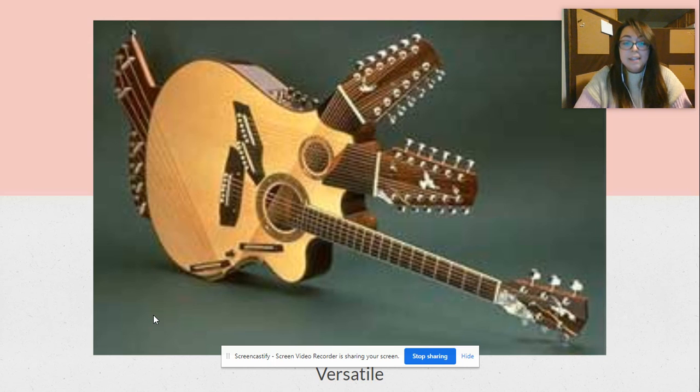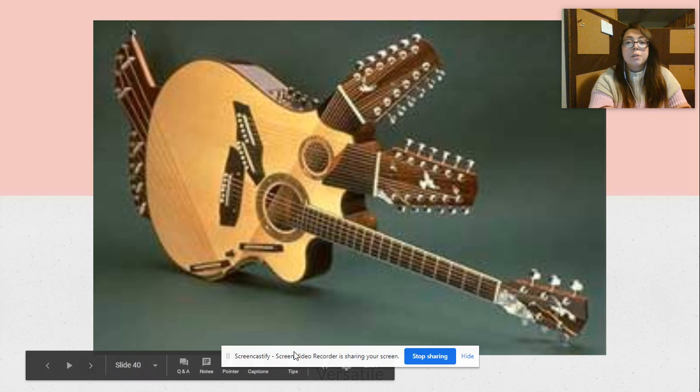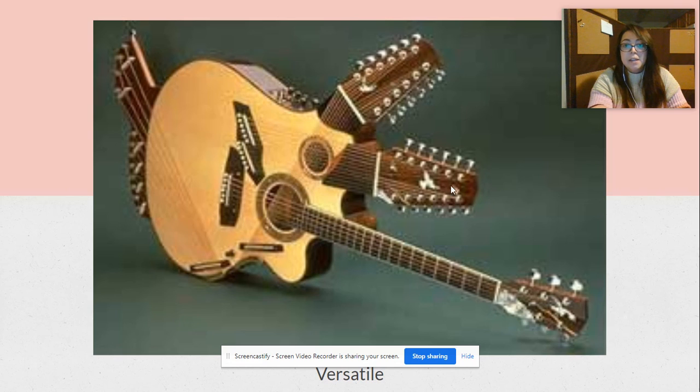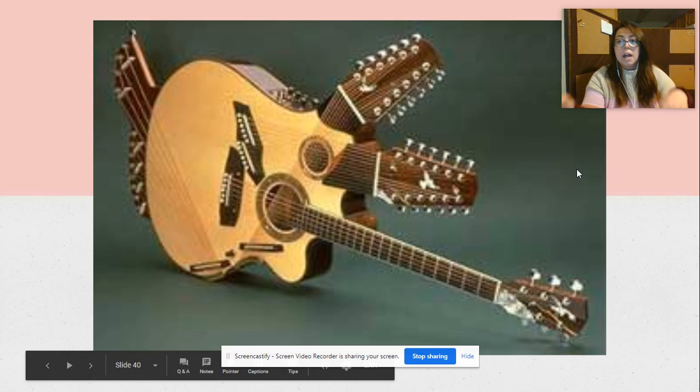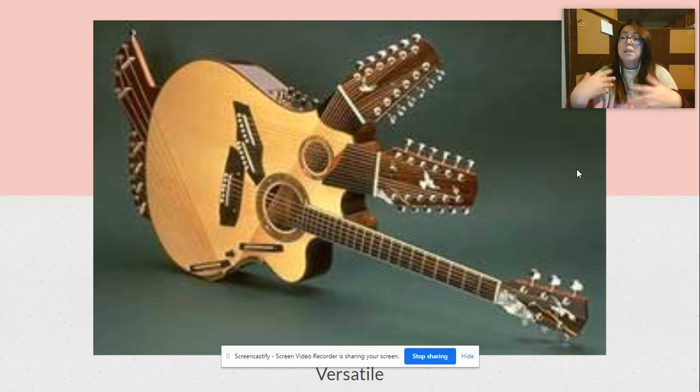So this instrument has a ton of instruments in it. Here you can see we've got our standard 6-string guitar, we've got a soprano ukulele, we have an alto ukulele. I believe this is a bass ukulele when it goes straight down that way. Not sure what they would call this instrument, but to me it looks like a Swedish dulcimer. Anyone knows what that is. So this instrument is very versatile. It can be used to make several different sounds and used in many different ways depending on how the artist wants to use it.